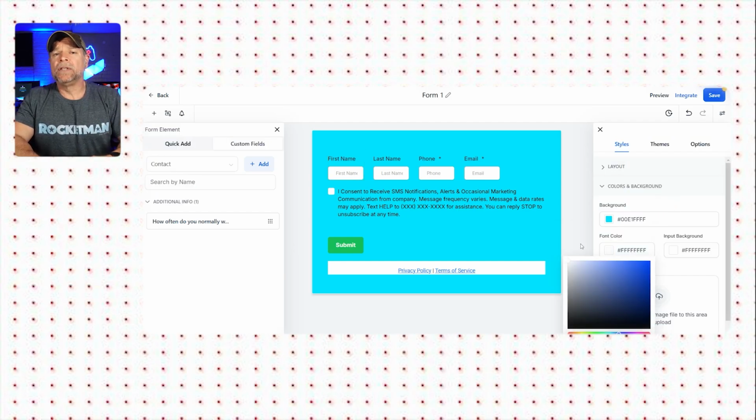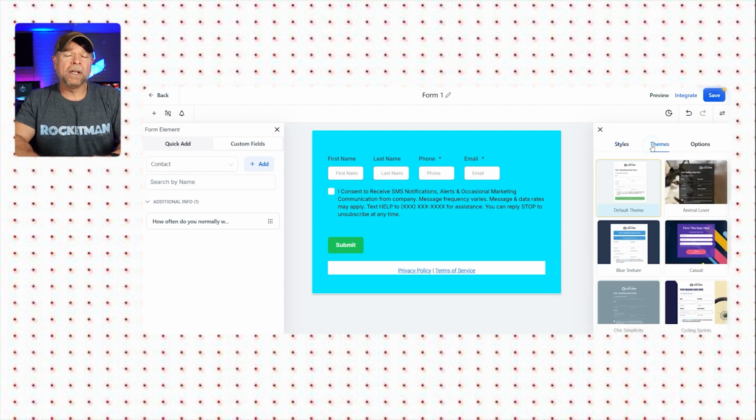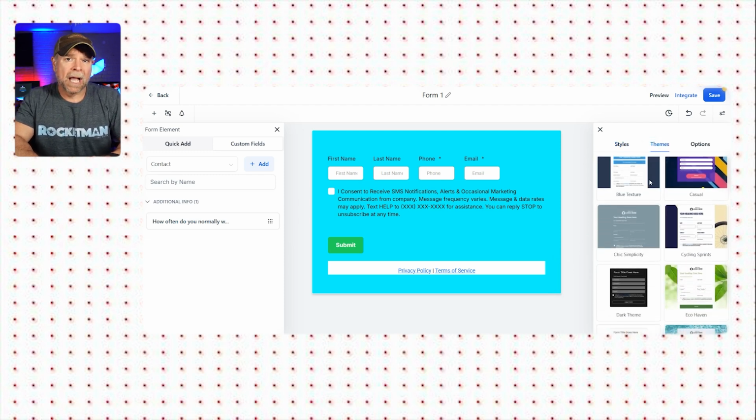Next, let's head over to the Themes tab, and here you can see the default theme applied to your form, but you also have tons of other themes to choose from. Selecting the right theme is important for creating a cohesive look that aligns with your brand. Feel free to explore and choose a theme that best suits your audience and makes the form visually attractive.